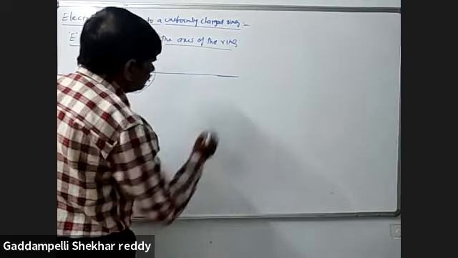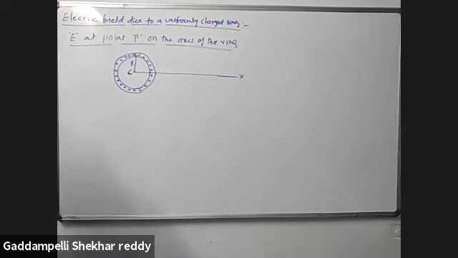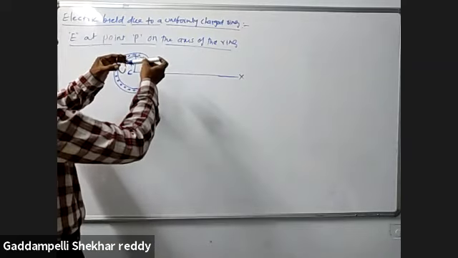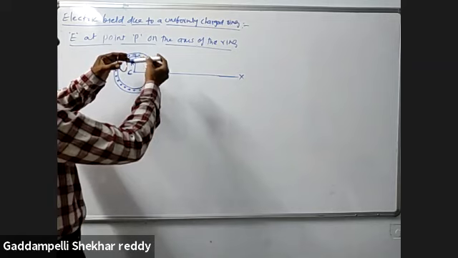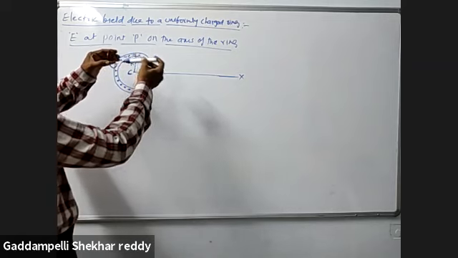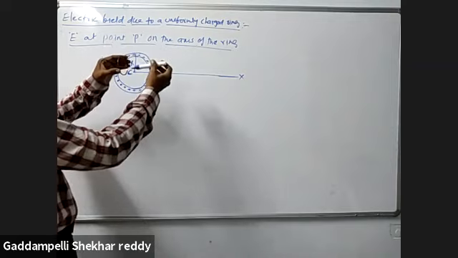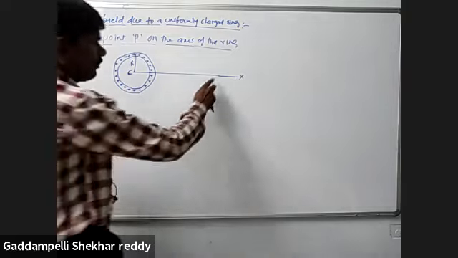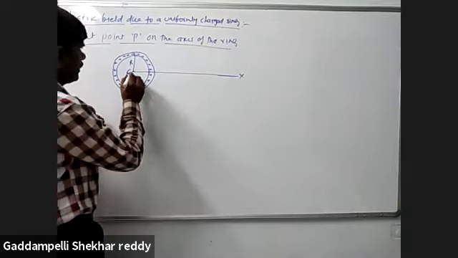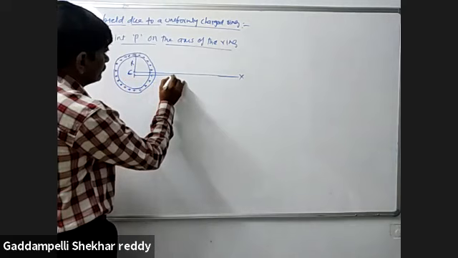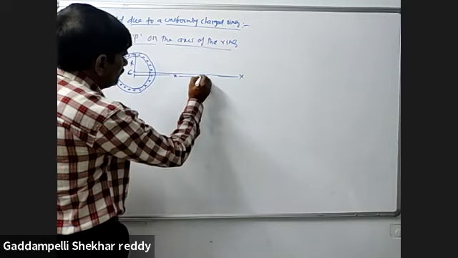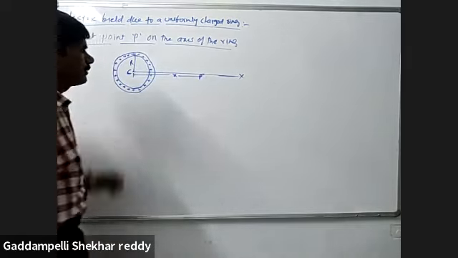This is the axis. That means the axis is perpendicular to the plane of the ring, and this is the plane of the ring. Charge is distributed throughout the circular ring. Our aim is to find the intensity on the axis at a distance x. Let the distance from the center to point P be x.